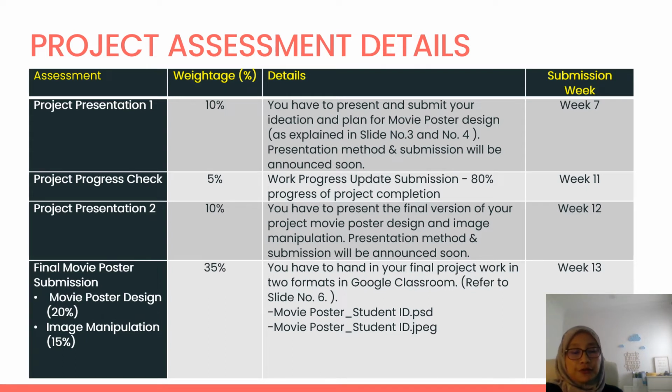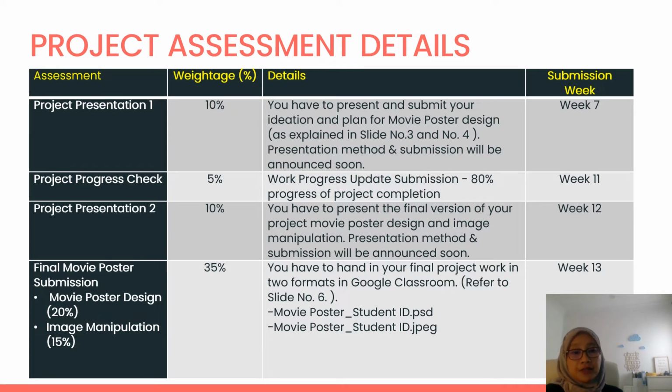Okay, and you have your project presentation two, where you have to submit the final version of your project, movie poster design and image manipulation, in week 12. Your final project movie poster submission will be in week 13, okay, which is the movie poster design 20% and the image manipulation 50%.